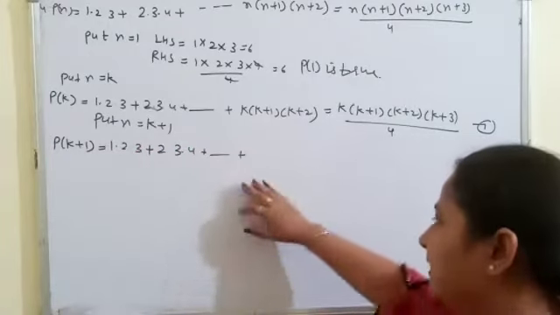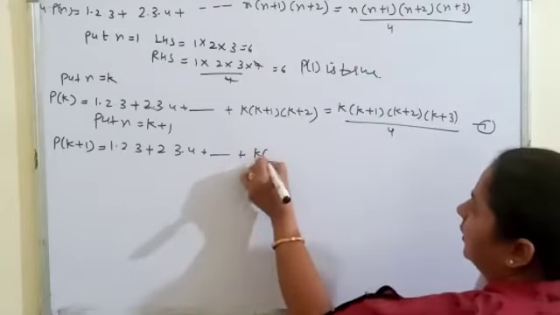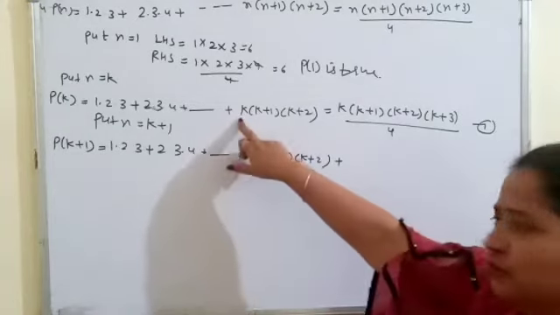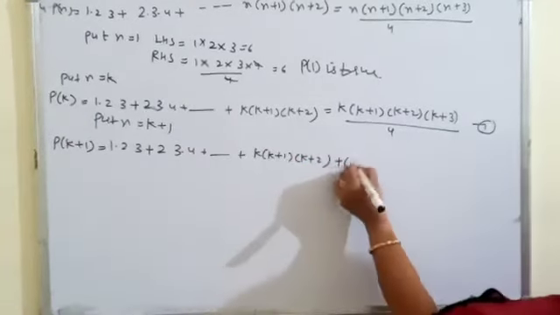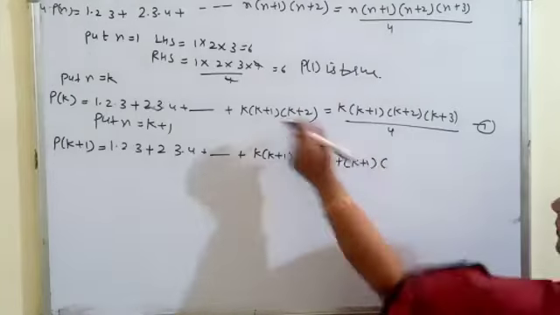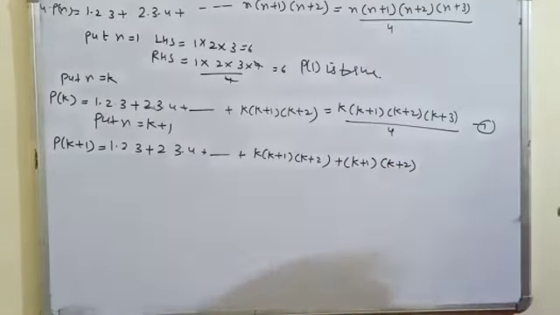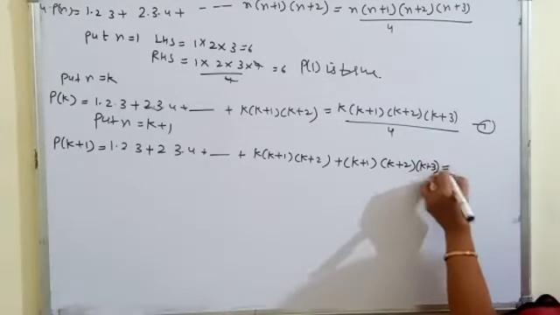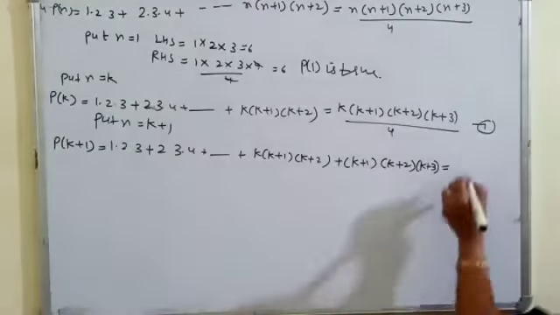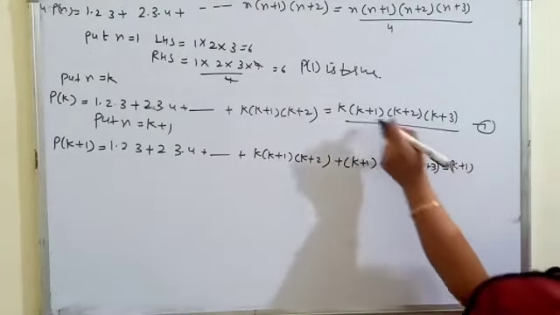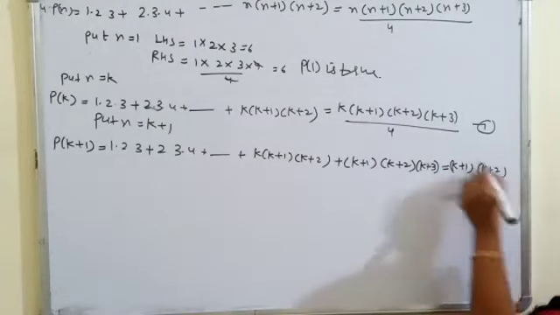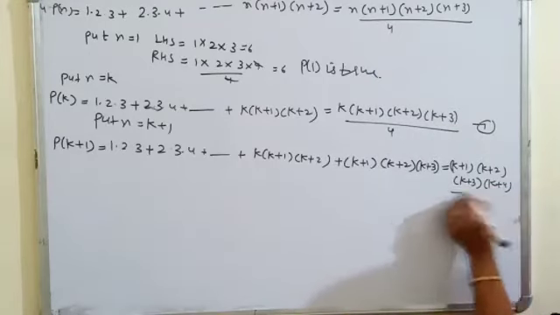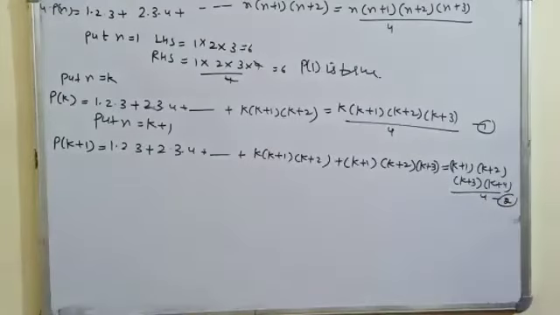1 into 2 into 3, 2 into 3 into 4. Now here I am writing the second last term as well as the last term, k plus 1, k plus 2. So the last term for this, when we substitute k equal to k plus 1, will convert into k plus 1, and k plus 1 will become k plus 2, and k plus 2 will become k plus 3, and for the right side k becomes k plus 1, this is k plus 2, k plus 3, k plus 4 by 4. This is the second equation.